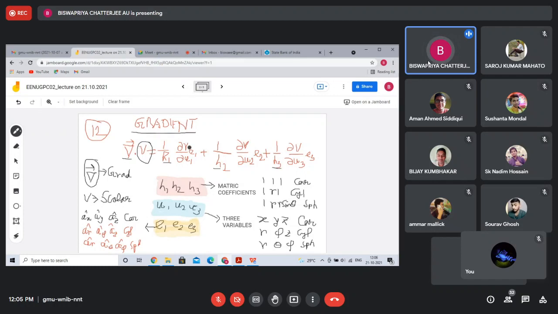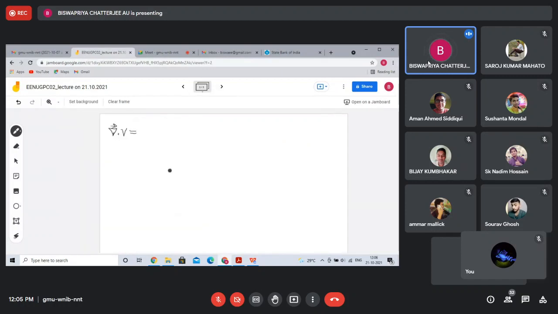So the expression will be del V del X AX cap, plus del V del Y AY cap, plus del V del Z AZ cap. So it's a very simple expression.